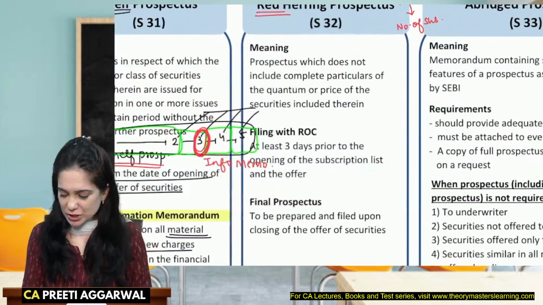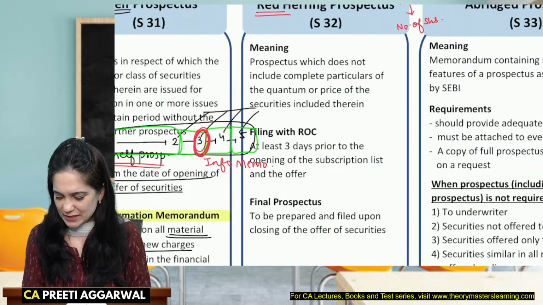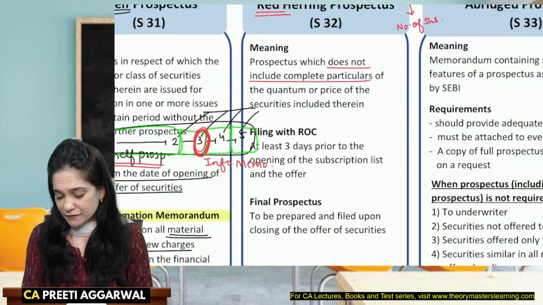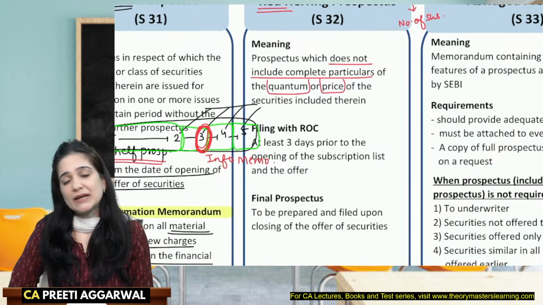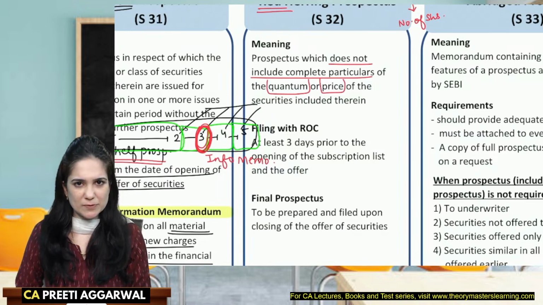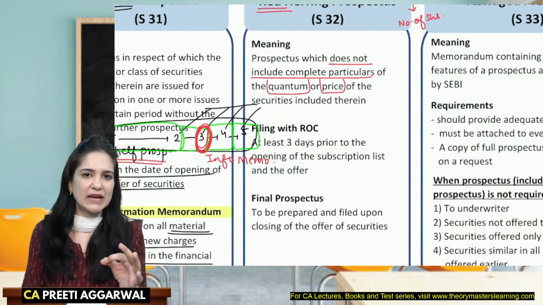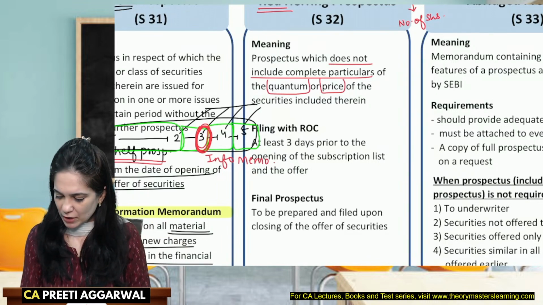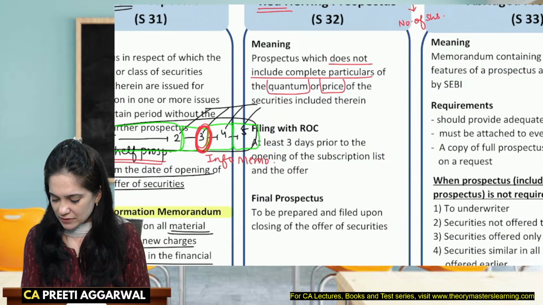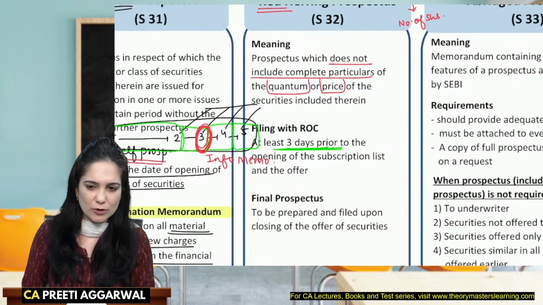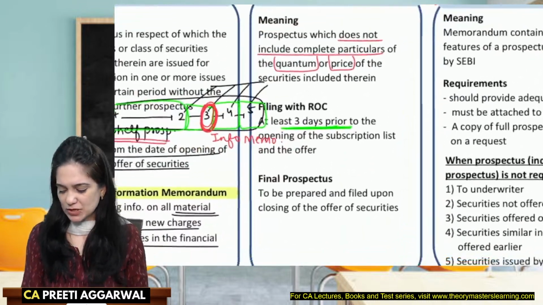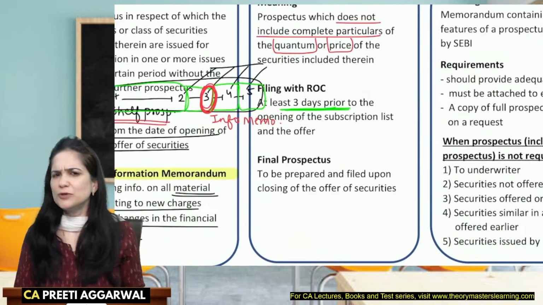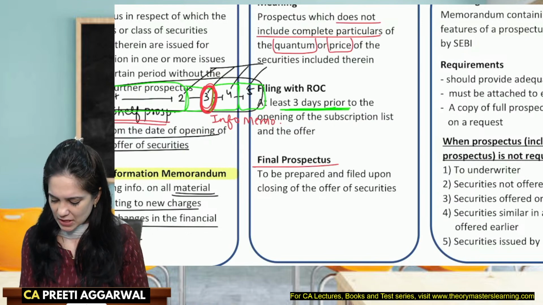A prospectus which does not include complete particulars of either the quantum, that is the number of shares, or the price at which they are issued, that incomplete prospectus is known as a red herring prospectus. It should be filed at least 3 days prior to the opening of the subscription list. Yes, the filing of the prospectus with the ROC in case of a red herring will be at least 3 days prior to the opening of the subscription list and offer. After you find the price, you know the issue price, the issue size, the number of shares, then you will have to file a final prospectus with the ROC.